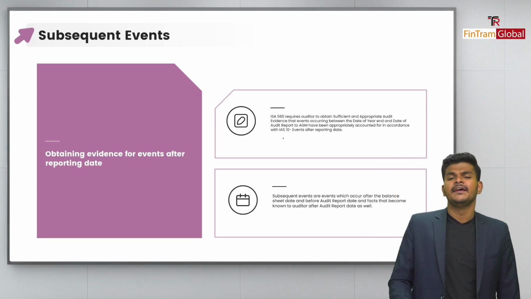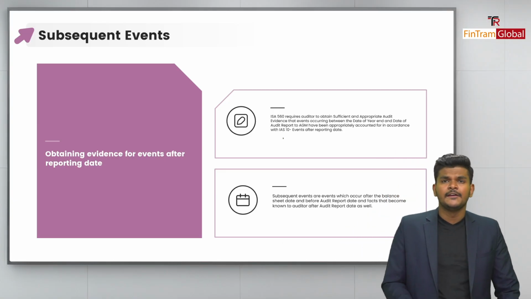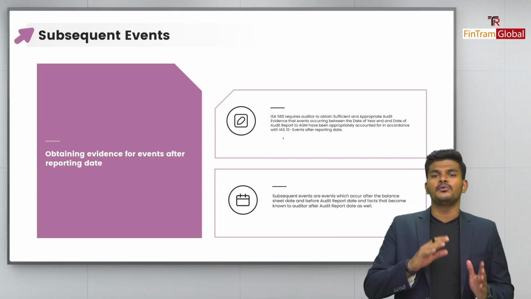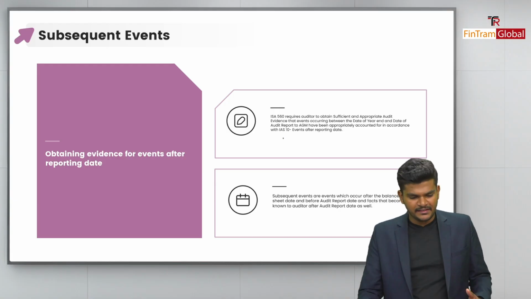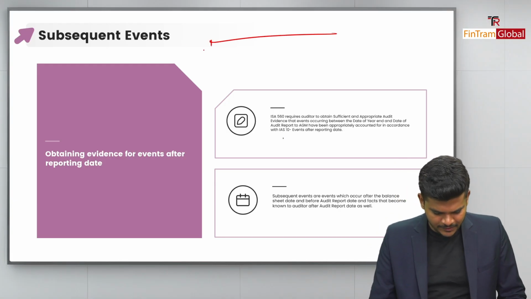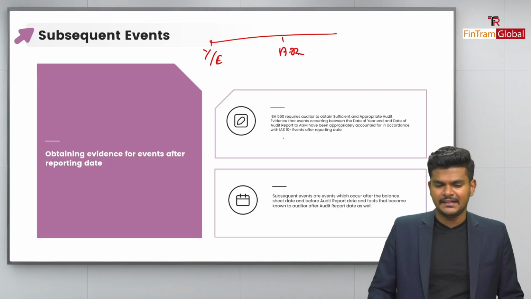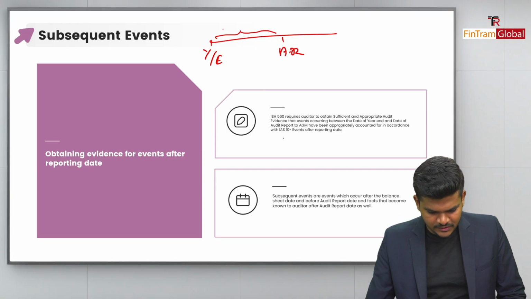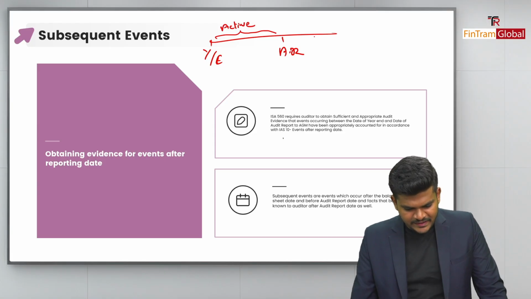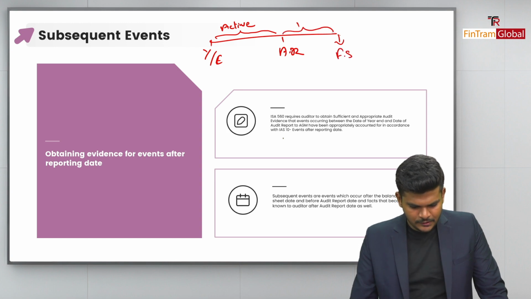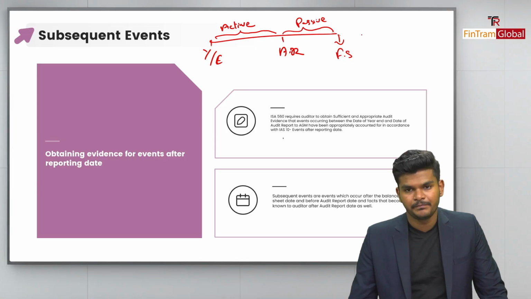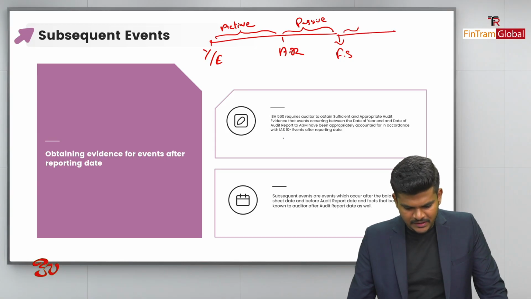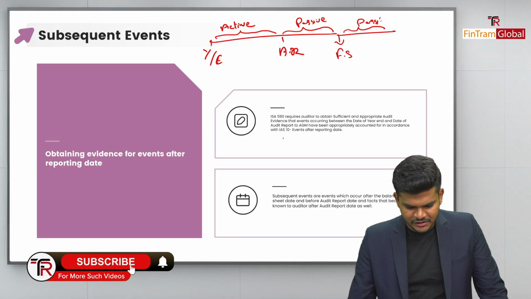Remember that. Now, when it comes to audit, there are a few things that we do post year end. Starting from the year end, I'll just mark that timeline for you as well. From the year end date till the auditor's report date, the date till we sign our auditor's report, we have an active duty. And post that, we have a date on which the financial statements are issued, and we have a passive duty. We also have a passive duty even after we issue the financial statements.